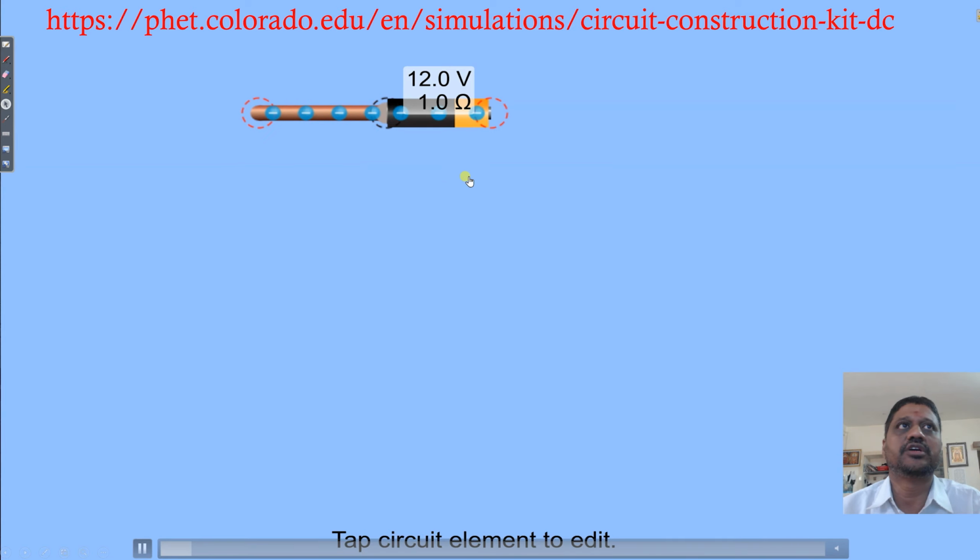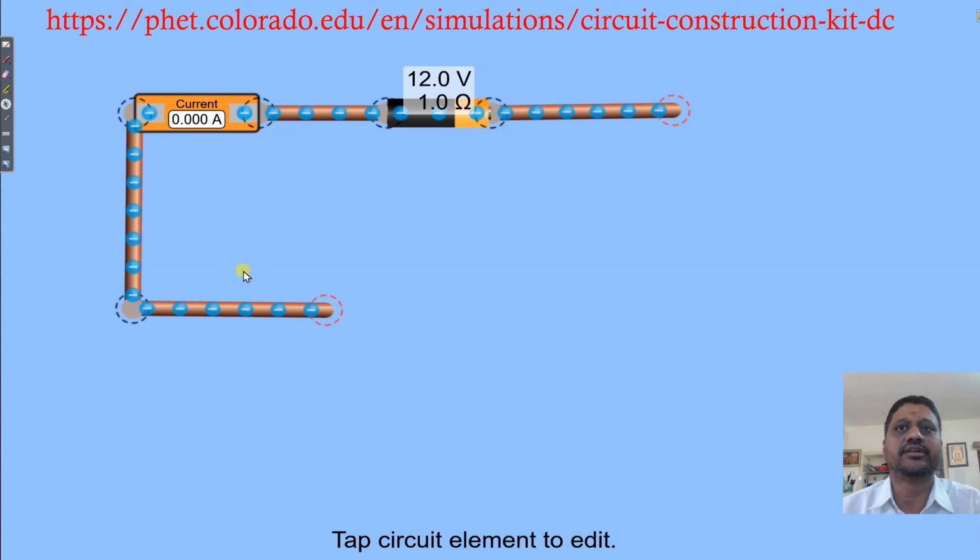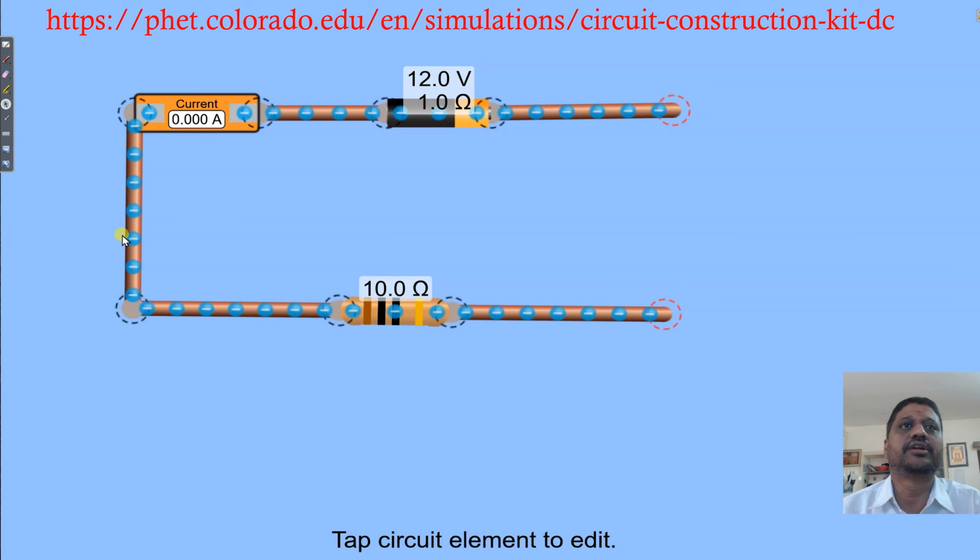Now we are building up the circuit. We will connect an ammeter to measure the current flowing through the circuit, and we will connect an external resistor. This can be varied. So we will complete the circuit.